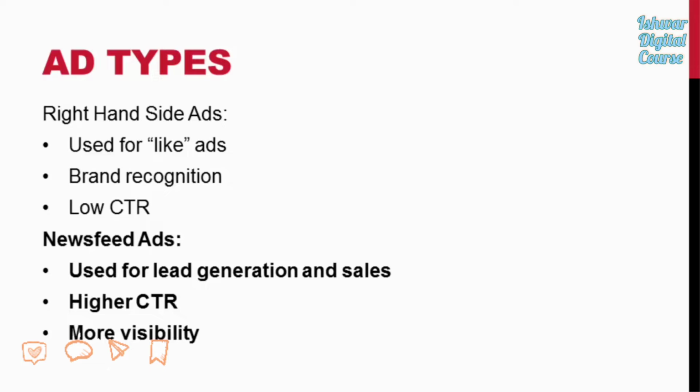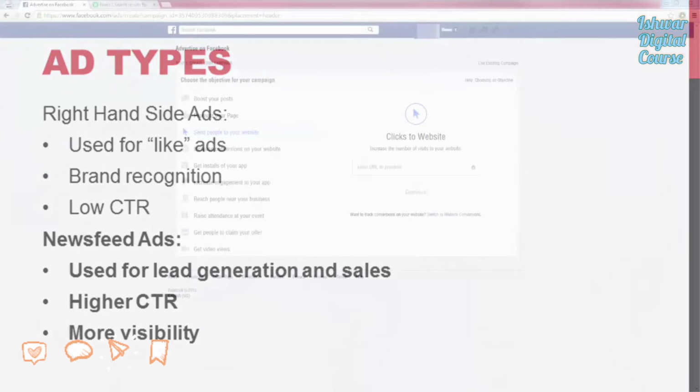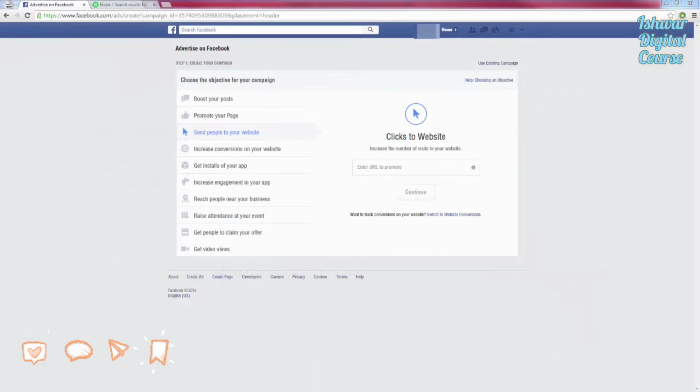Now, the whole point of this strategy is very, very simple. We are going to be setting up newsfeed ads that redirect to our squeeze page. That's the main point of this video, and this is how I build my list and add thousands of subscribers to my email list every single month. We're going to create simple ads and redirect them to our squeeze page. So you're going to need a squeeze page for this strategy to work. Let's go ahead and dive right into it.